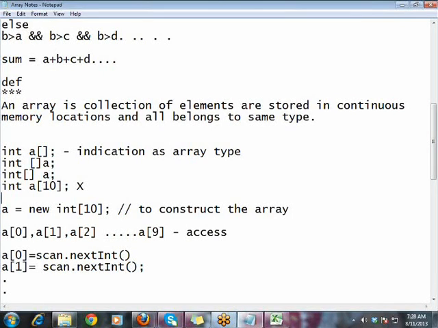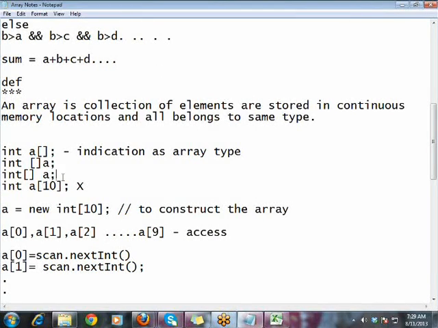That's it. It will not bother about size there, but when you are constructing, definitely it needs a size. So those who have a background of C++ programming, make sure that C++ declarations of arrays are not allowed in Java. And many other OOP languages that came into the market after Java follow the standard of Java. So a equal to new int of 10.